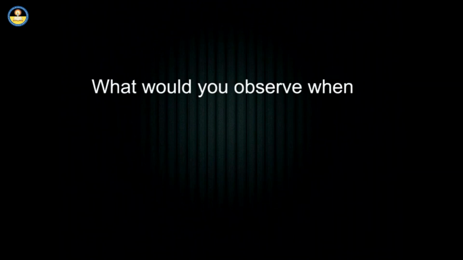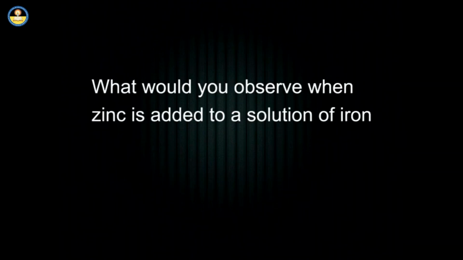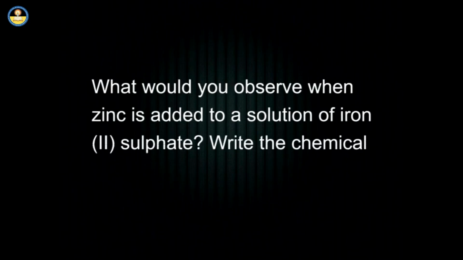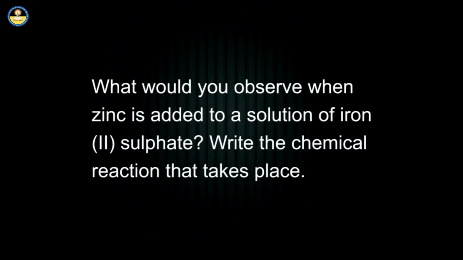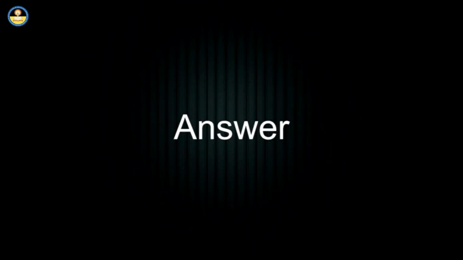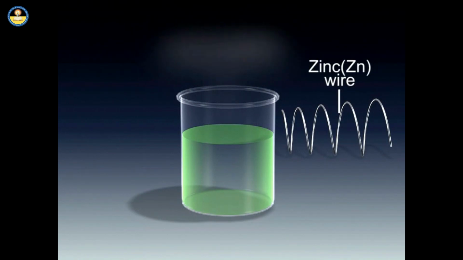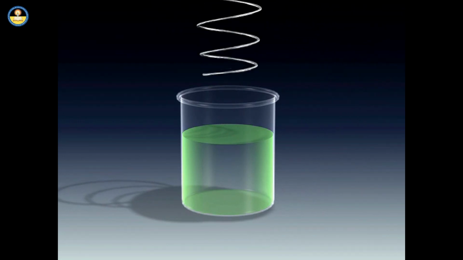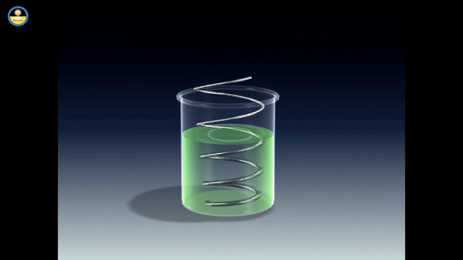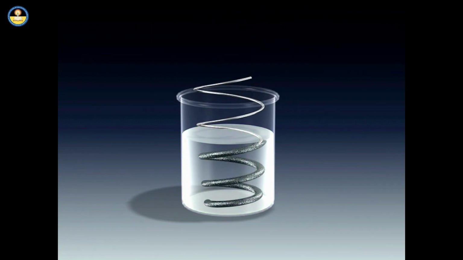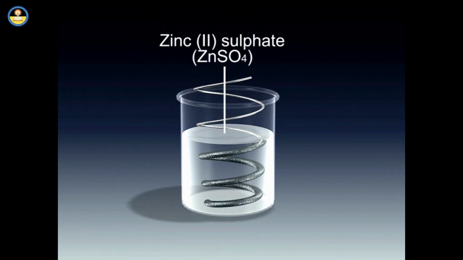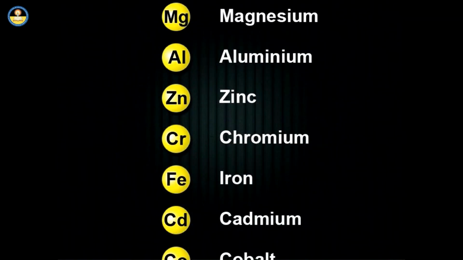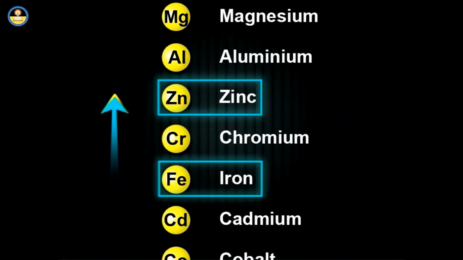What would you observe when zinc is added to a solution of iron sulfate? Write the chemical reaction that takes place. And now the answer. When zinc is added to iron sulfate solution, it displaces iron from its salt solution and forms zinc sulfate. This is because zinc is placed higher than iron in the reactivity series.